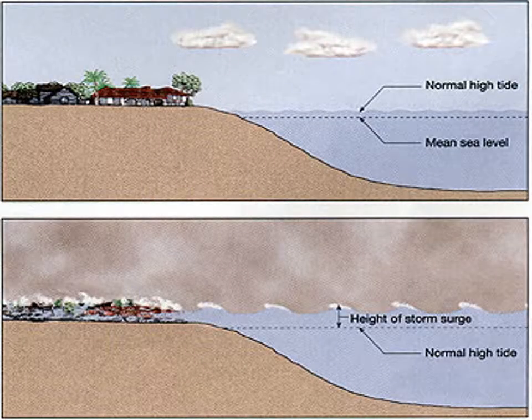So here's a diagram. The top shows a normal high tide and the average sea level. And then the bottom shows the height of the storm surge. So you see the normal high tide, and then you see how much taller the sea actually gets. And then you can see, because of how much taller it gets, how much more coast the water covers up. You see the buildings on the top are covered up on the bottom pretty much.